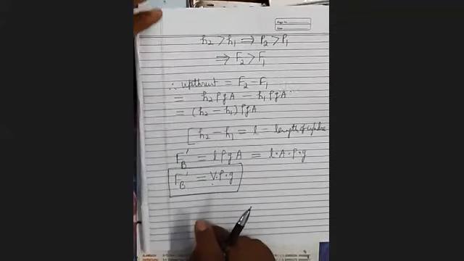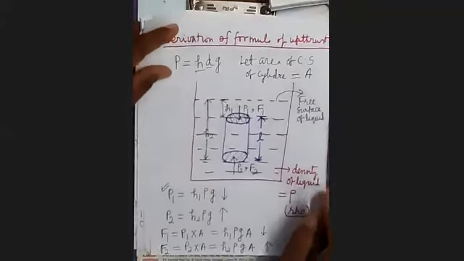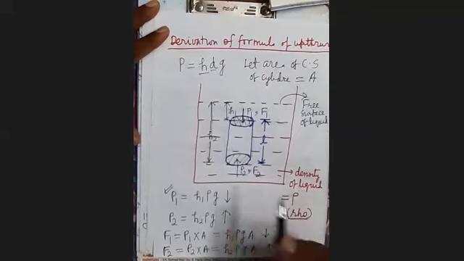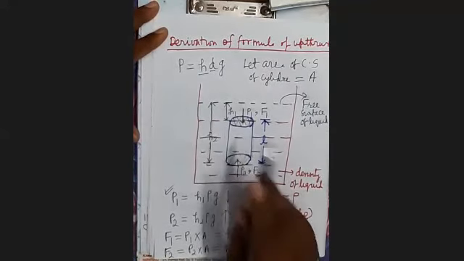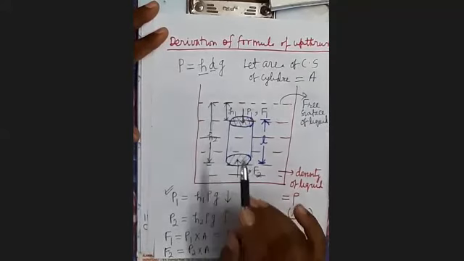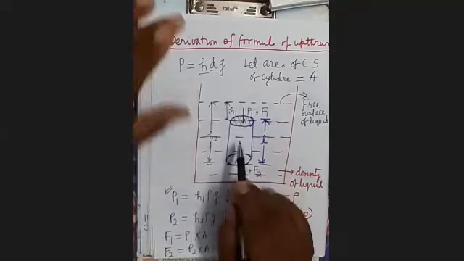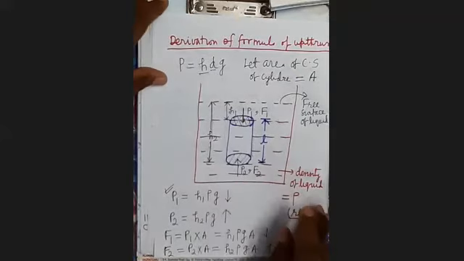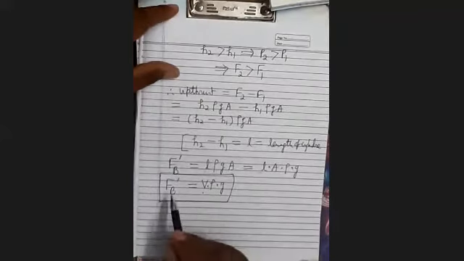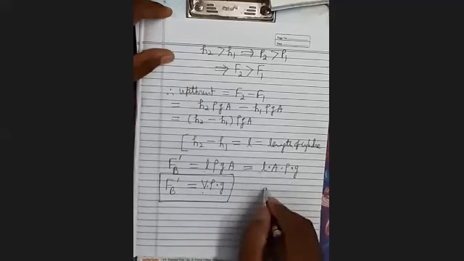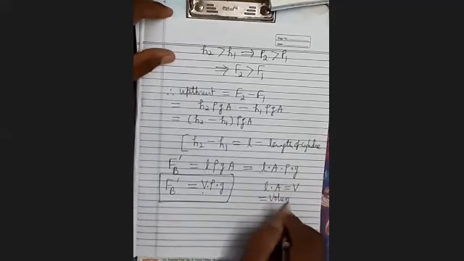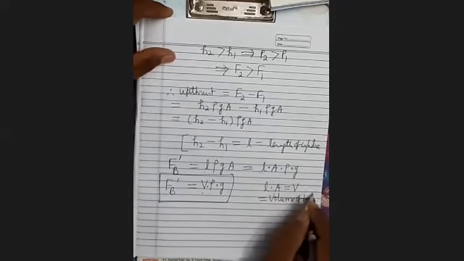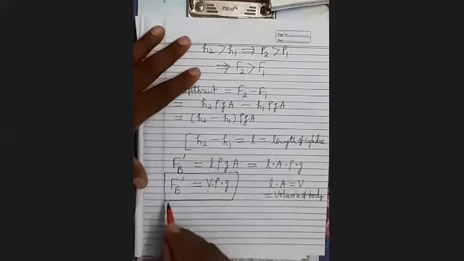Now see here, there is one more thing. As we know, there is a property that an immersed body will displace as much liquid as the volume of its immersed portion. So see here, V is what? V is the volume of the body. L into A equals V, the volume of the body.